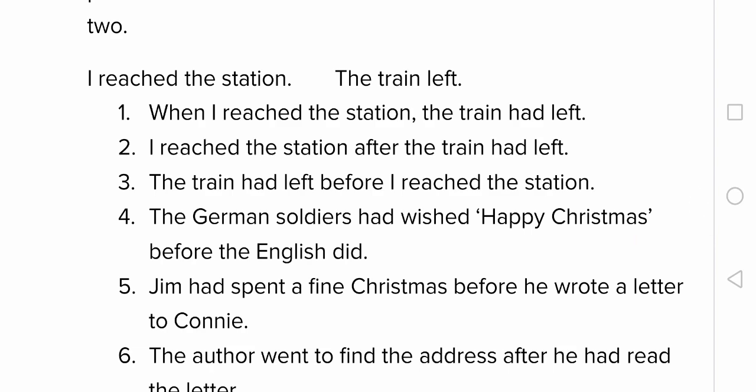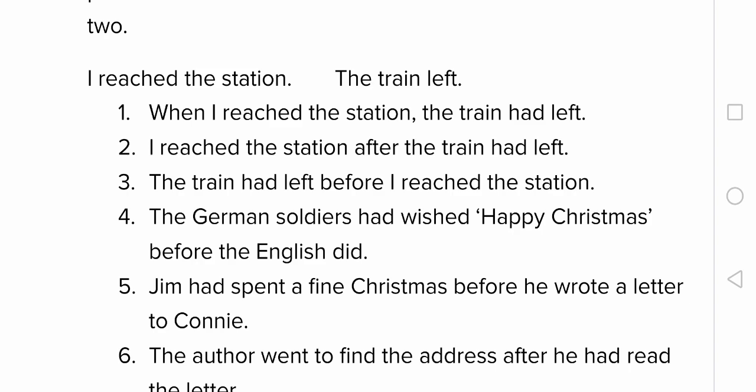Now let me take one example from the lesson. The German soldiers had wished Happy Christmas before the English did. So in the lesson, who would wish first? Yes, German soldiers, which means the German soldiers had done it before the English soldiers did it.